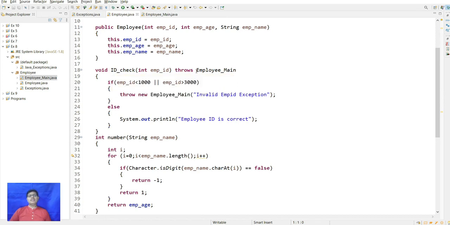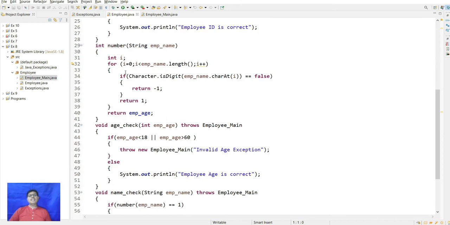After that, in Employee it takes the parameters from the constructor, and it will check the employee id. It checks whether the employee id is less than 1000 or greater than 3000. It will throw invalid employee exception, else it will print employee id is correct.